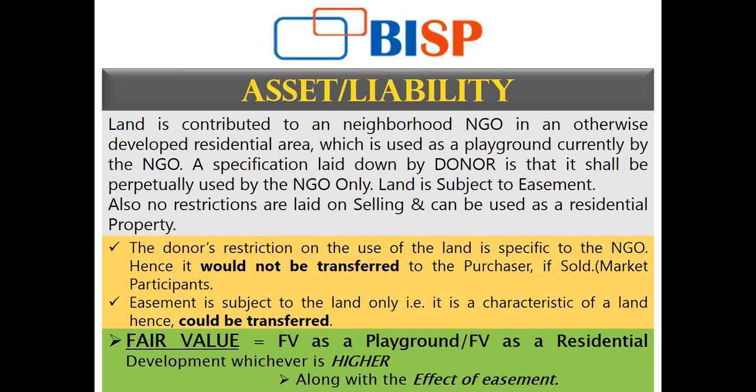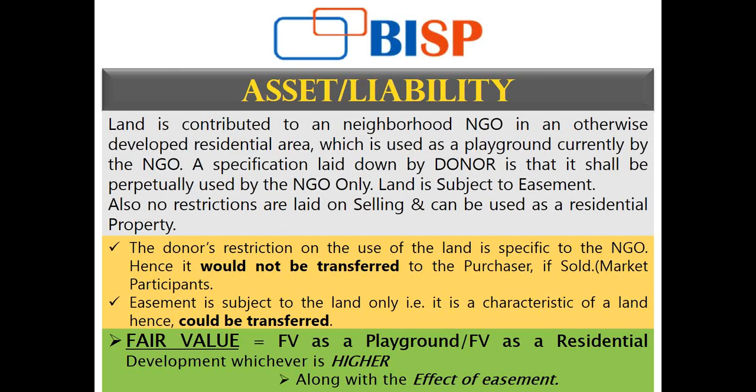That is, the value will be increased or decreased depending on the effect of easement. Let's say the fair value as a playground is only $1 lakh, but if I develop it into a residential development and sell it that way, the fair value increases to $5 lakh.